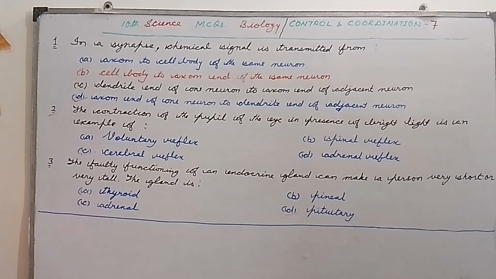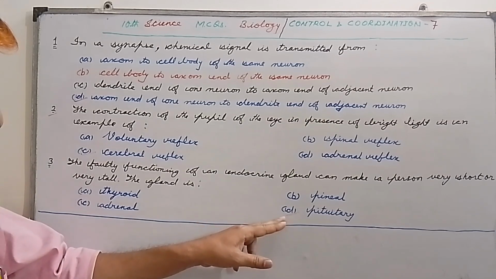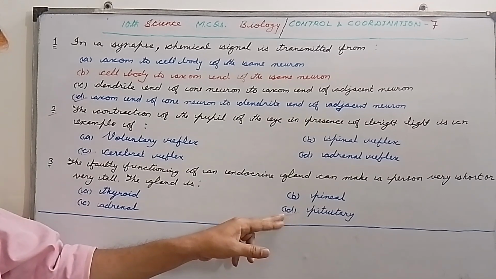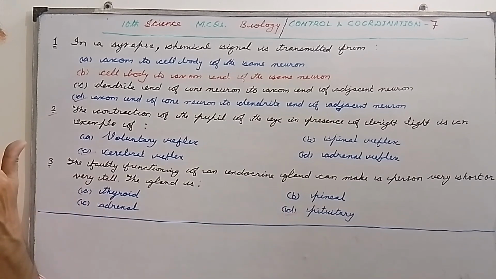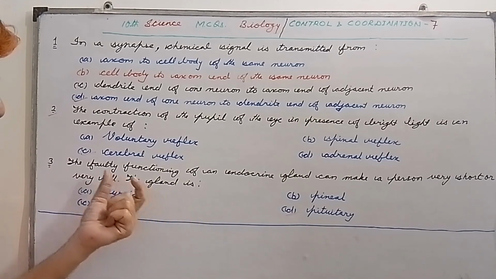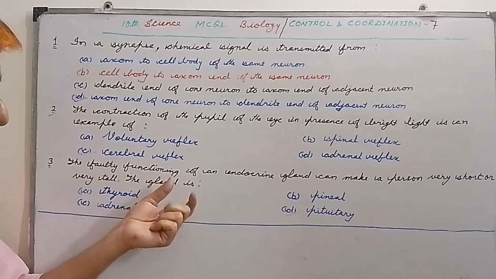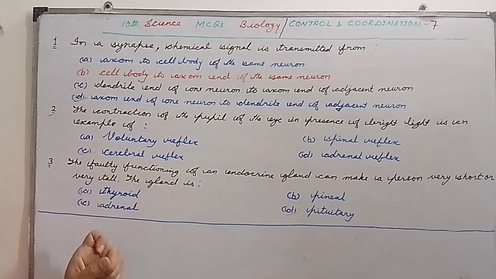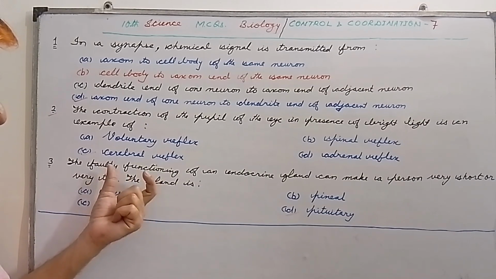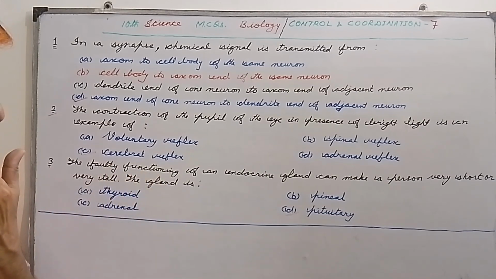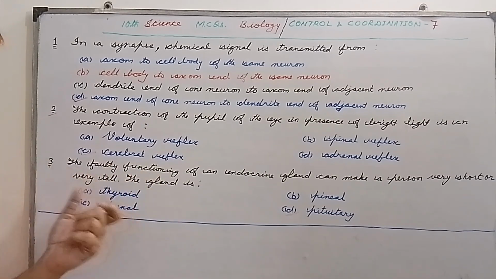Always remember that pituitary gland releases growth hormone, and if this pituitary gland is not working properly, then it can make a person very short or very tall. So please remember this.